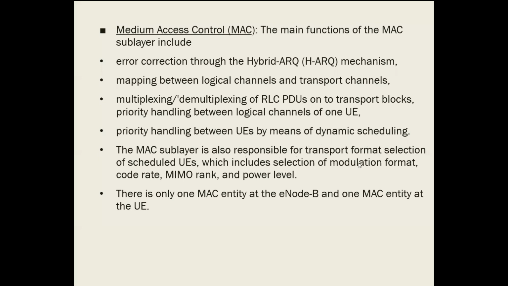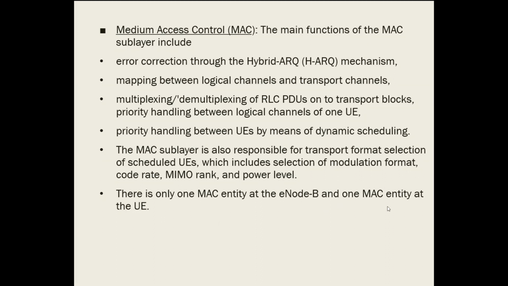It is also responsible for the transport format selection of scheduled UEs, which includes a selection of modulation, what type of modulation has to be followed based on the UE, and also what the code rate is, what the multiple-input multiple-output ranking is, and what power level is used for the transmission purpose. There is only one MAC entity at the E node and one MAC entity at the user end.